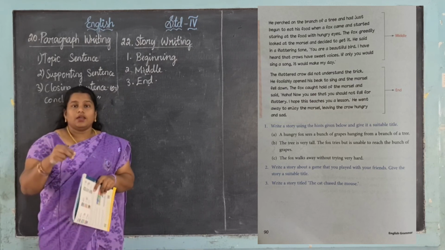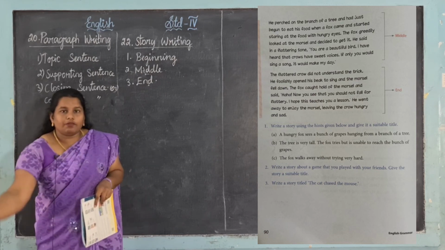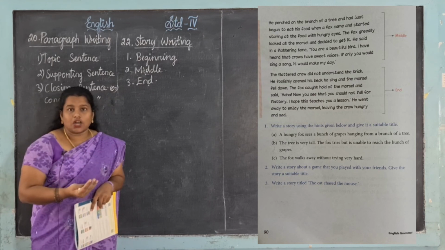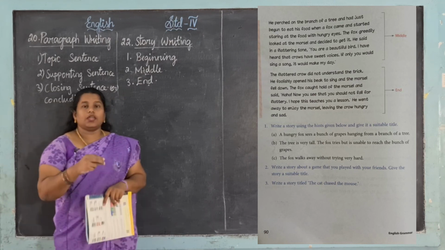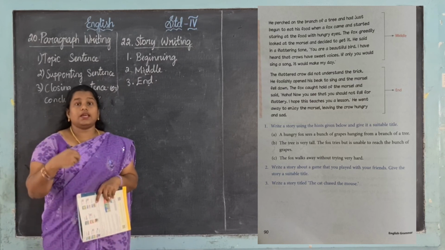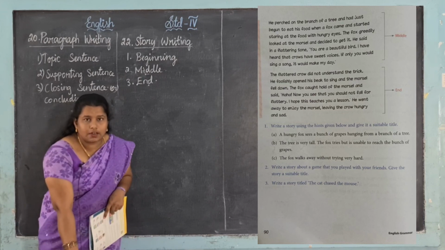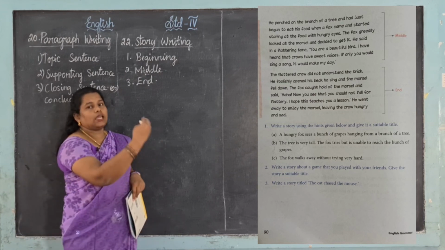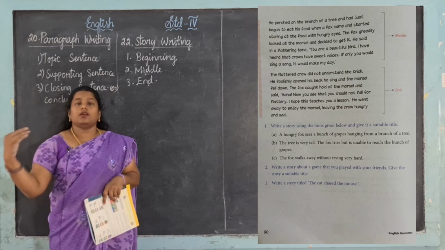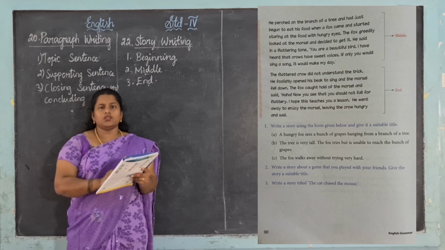In the poem the crow is eating from the tree. At that time, one fox comes there and asks the crow to sing a song. So the crow thinks of himself as a king, so he started crowing. At that time the morsel of food fell down, so the fox takes it and runs away. The fox uses cunningness on the crow and takes the food, right? This is the story, right?